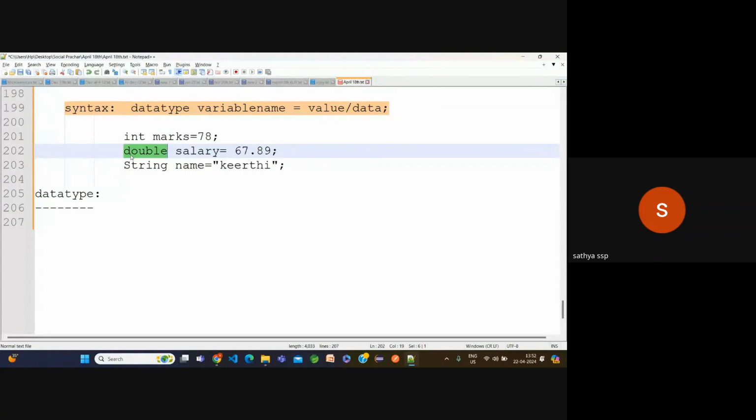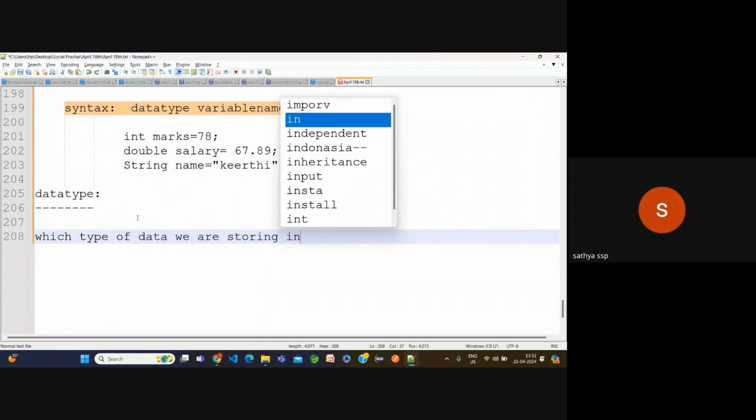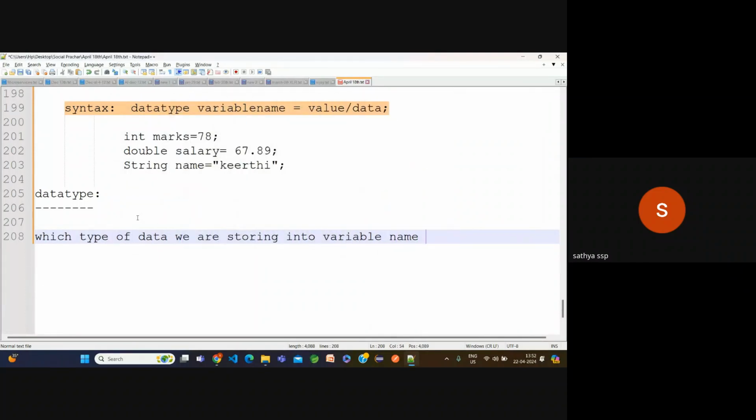Okay, now that is a data type. Are you clear? Yeah, double is a data type, int is a data type, string is a data type. Now observe carefully here. Which type of data? We are storing into the variable name. 78 is the value. What is the type of value?